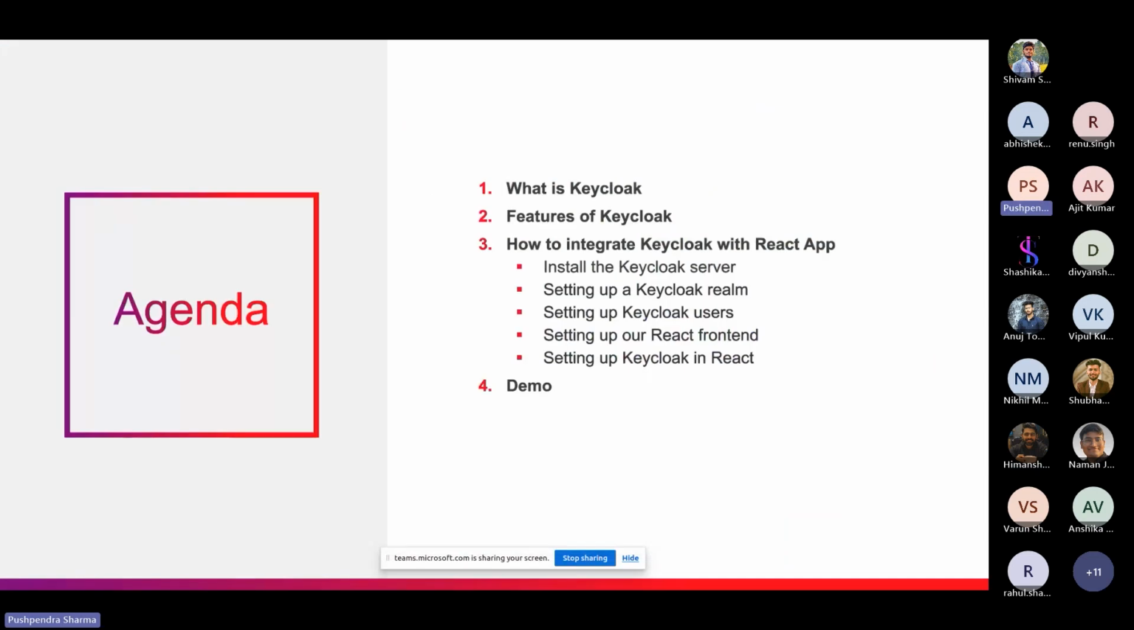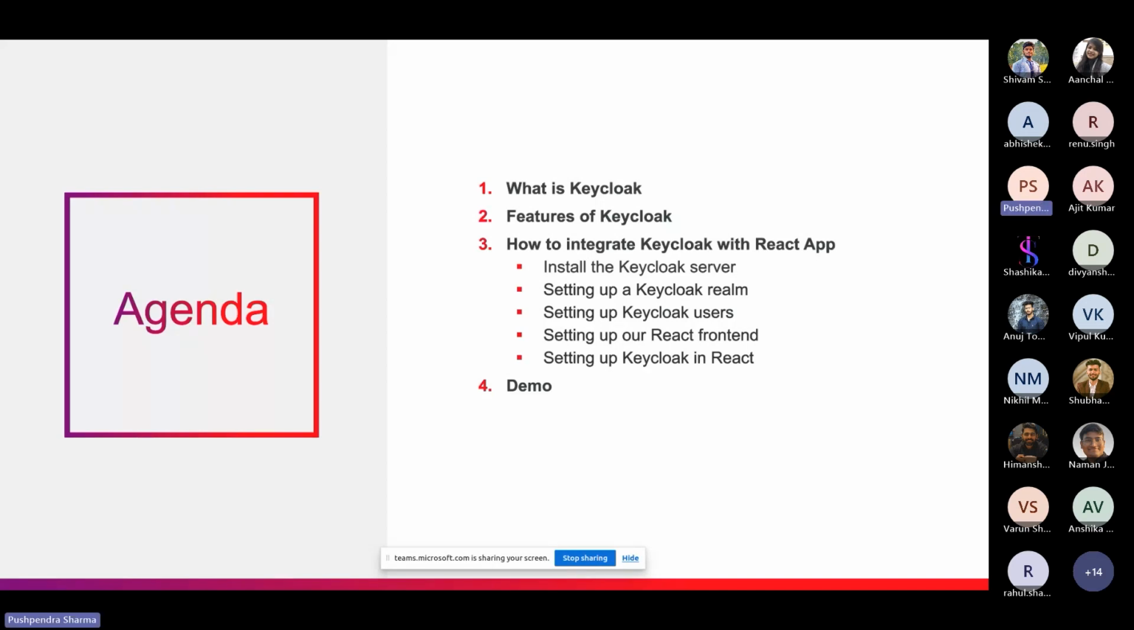So coming to the next slide, this is the agenda. We will start from what is Keycloak, and then we will jump to the features of Keycloak and how to integrate Keycloak with the React app. In this, we will go through steps like how to install the Keycloak server and how to set up the Keycloak realm, which is important to set up Keycloak with the React app. And then we will understand how to set up the Keycloak users. And then we will learn how to create a React app.